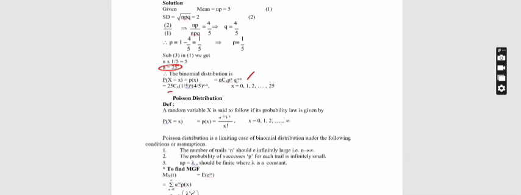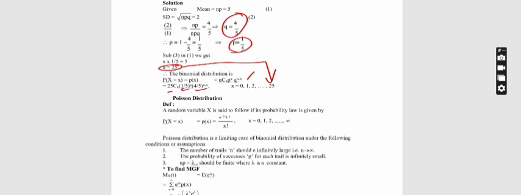Next, p value is (1/5)^x. Next, q value is (4/5)^(n-x). So x takes the values from 0, 1, etc. up to 25, because our n value is 25. So this is the finite value of the binomial distribution.